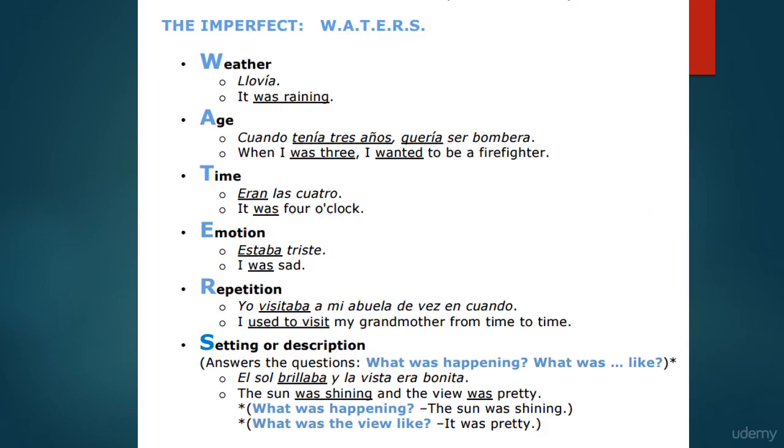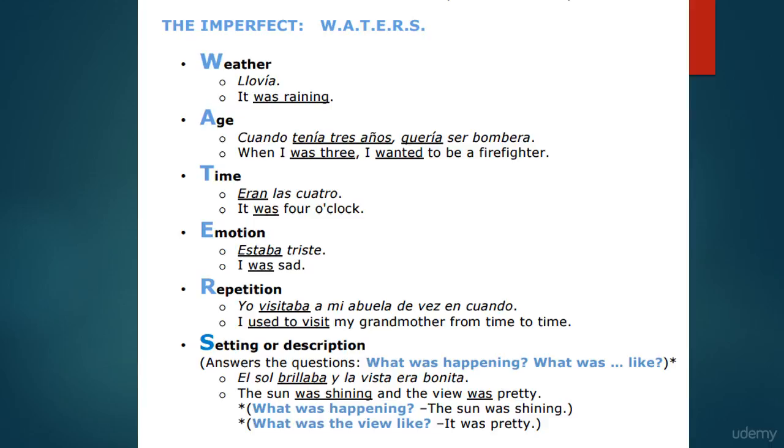And here are the imperfect contexts. Now, some of these contexts are really nice. They're straightforward, black and white, and some of them start to lean in a little bit more towards those ambiguous contexts like the preterite. When we're talking about weather in the past tense, we're always going to be using the imperfect. So it was raining, it was sunny, it was windy: llovía, hacía sol, había viento. So all of those things are going to be expressed in the imperfect.